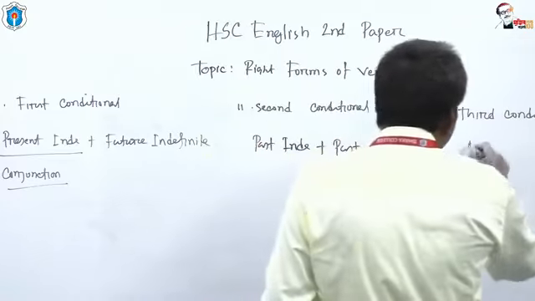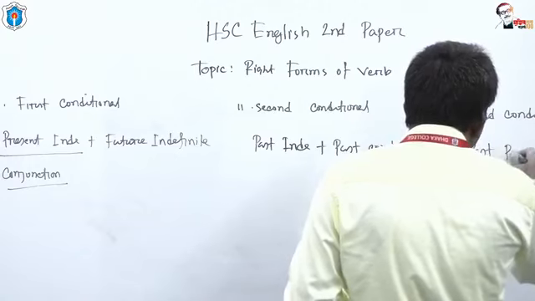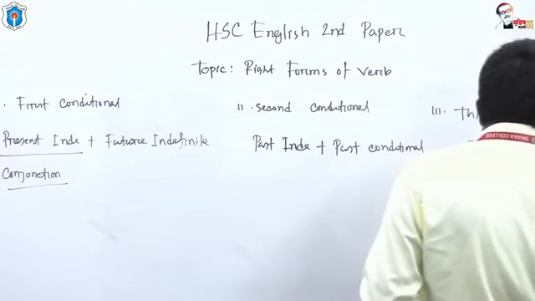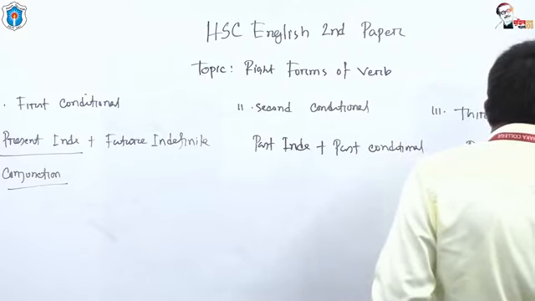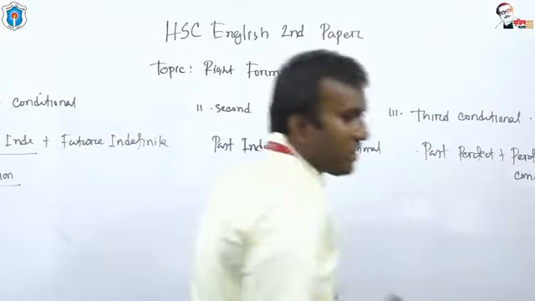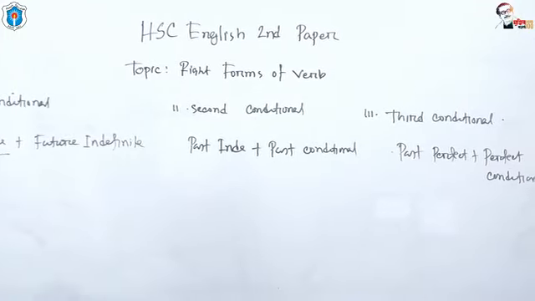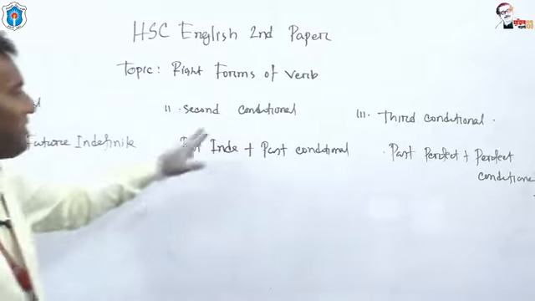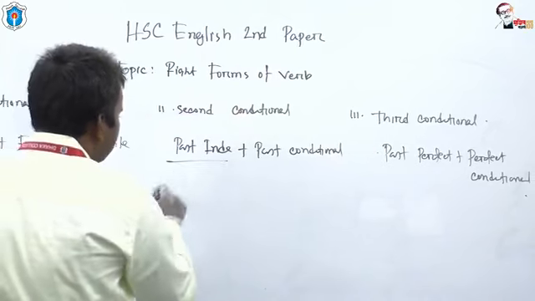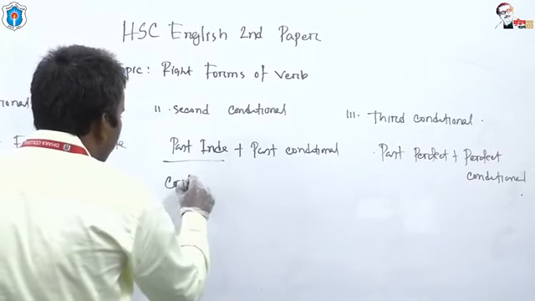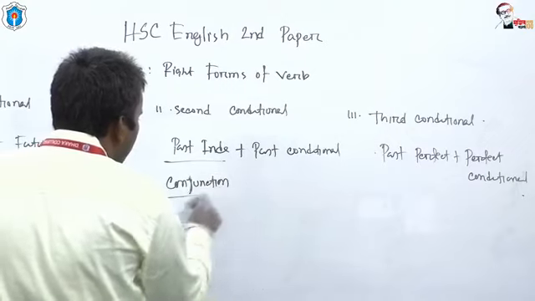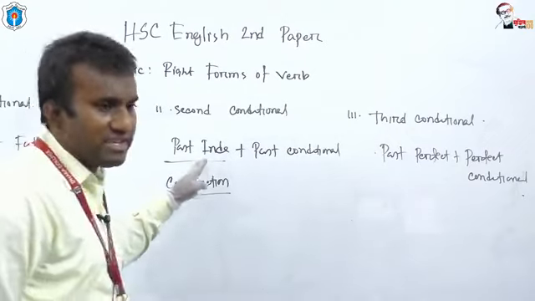There, look at the board, my dear students. Present indefinite, future indefinite, past indefinite, past conditional, past perfect, perfect conditional. Okay. Here, conjunction is used in past indefinite.